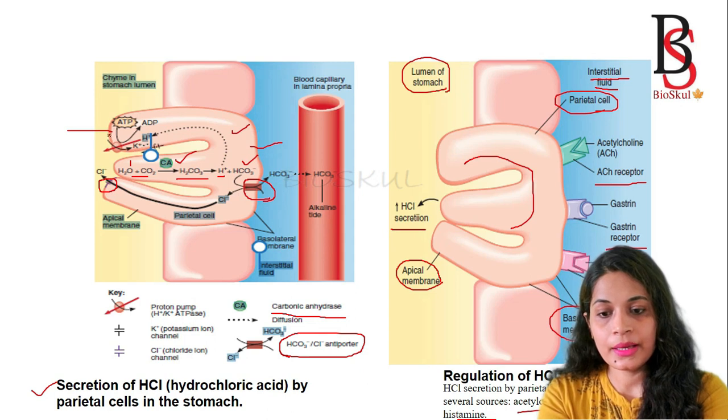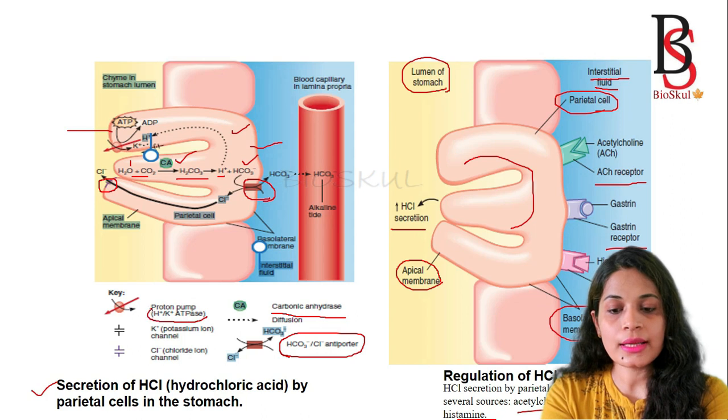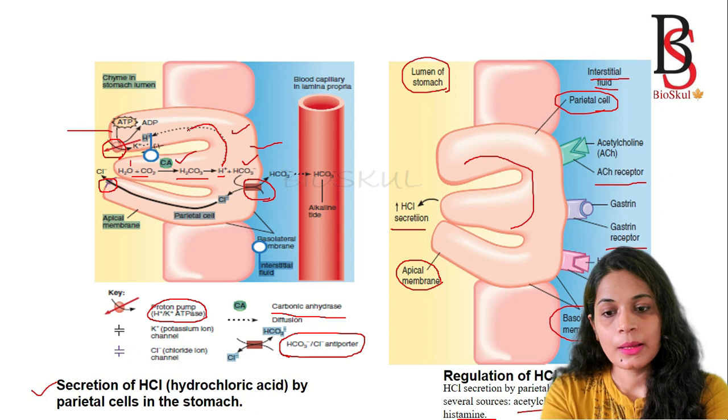In the apical membrane there is also a transporter known as the proton pump, which is called the hydrogen potassium ATPase. Here you can see the hydrogen potassium ATPase. So the hydrogen ion, which is formed by the splitting of carbonic acid, passes from the parietal cell to the stomach lumen by the hydrogen potassium proton pump.